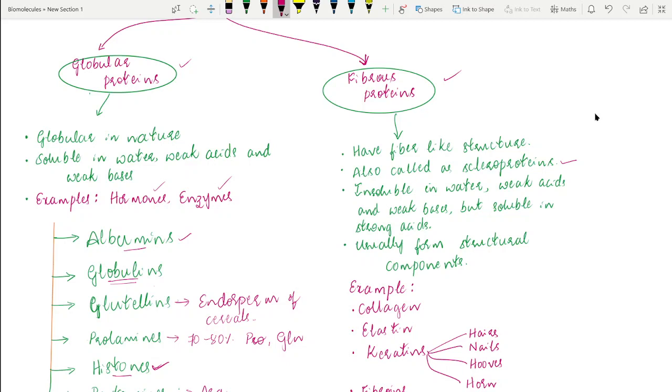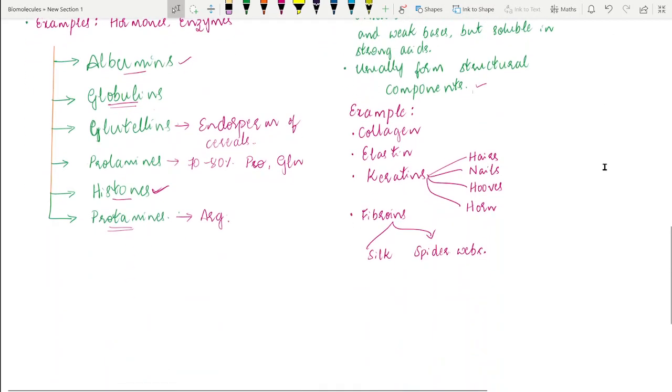These fibrous proteins usually form some of the structural components that are present in the living system. The most common examples are collagen, elastin, keratins, and fibroins. Collagen and elastin are found in the ground substance, that is, in the matrix found in the intercellular space. Collagen and elastin are the major matrix proteins.